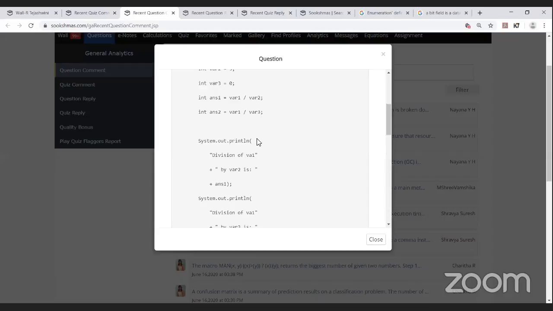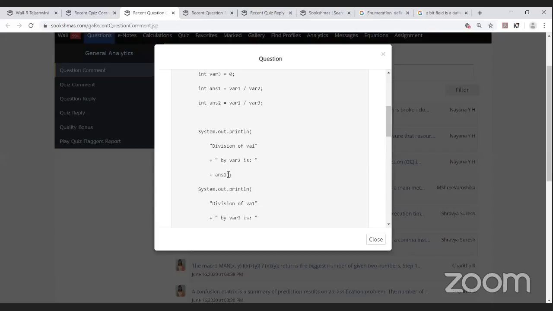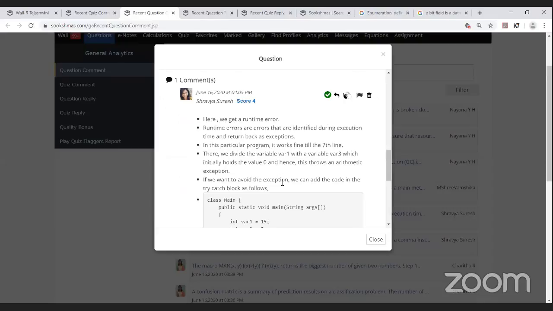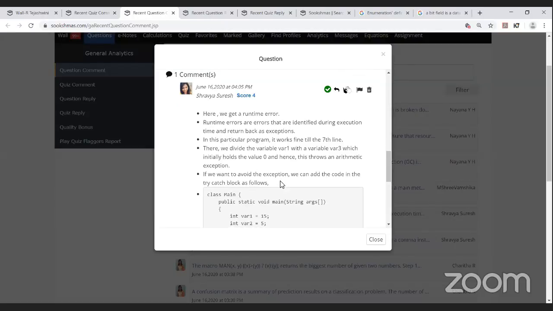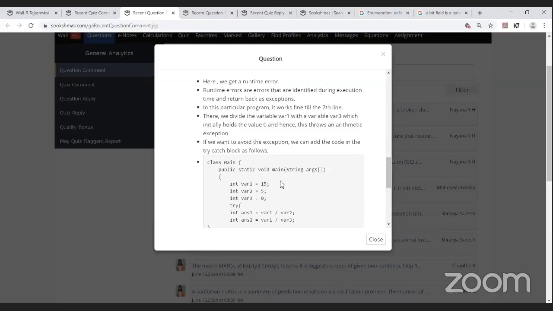Due to the space misplacement, it has been shifted to the next line. She is asking the value of answer 1 and answer 2. It is a Java question. The comment was done by Shravya. Here we get a runtime error. Runtime errors are errors identified during execution and thrown back as exceptions. In this program, it worked fine till the 7th line. There we divide variable 1 by variable 3, which holds the value 0, and hence it throws an arithmetic exception.